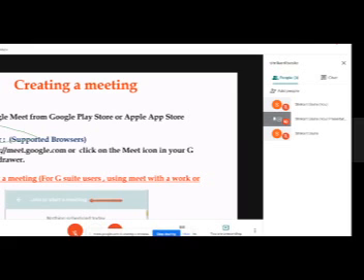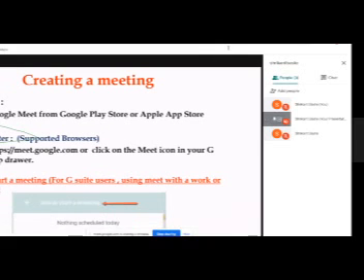Yes, sir, there is one more question from Professor Lata ma'am. Can any student kick another student out of the meeting? Can controls be given to an organization or a viewer also? No, ma'am. Google Meet has quite a simple option.